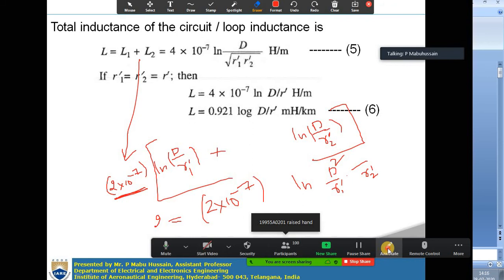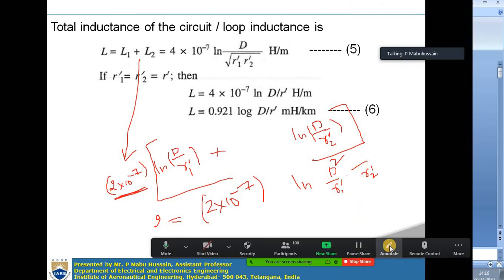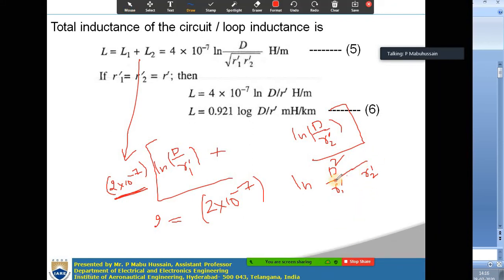So now d into d will become d square. So d square by r1 dash into r2 dash you will get.